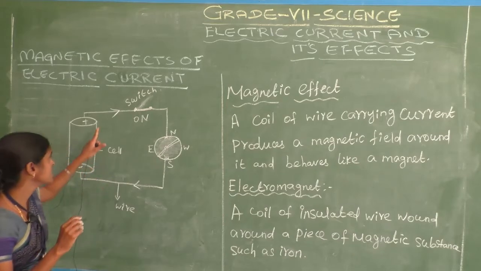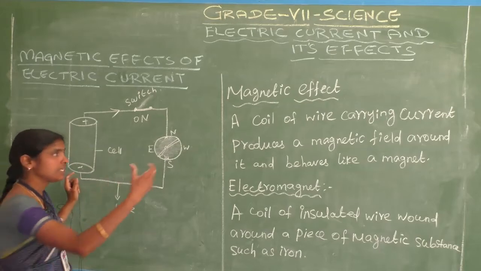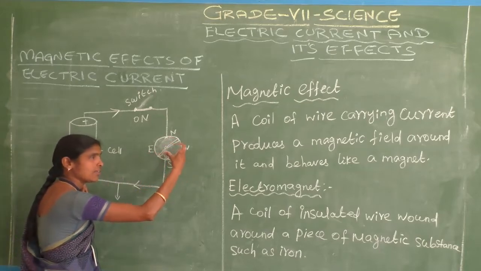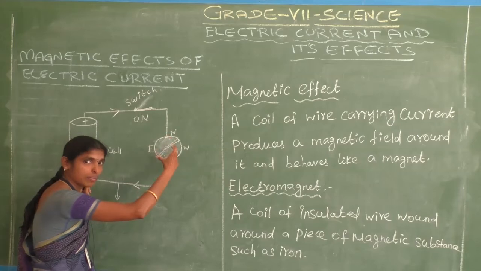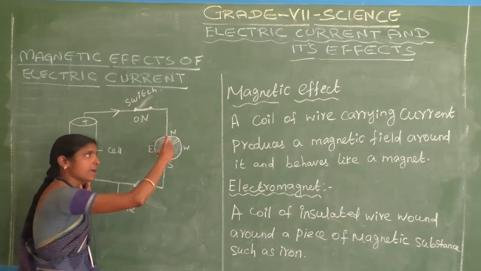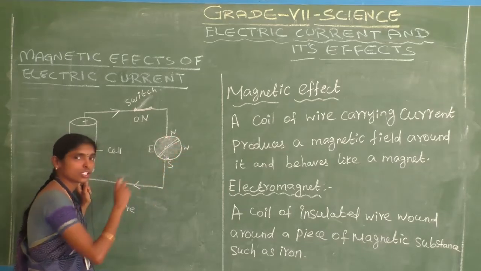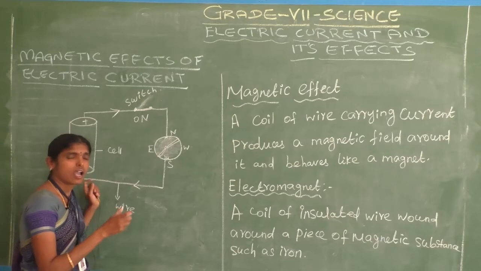Okay, let us consider one electric circuit. We kept the magnetic compass near the electric circuit. What happened? The magnetic needle deflected from north position to south position. Whenever a magnet is freely suspended, which direction does it show?